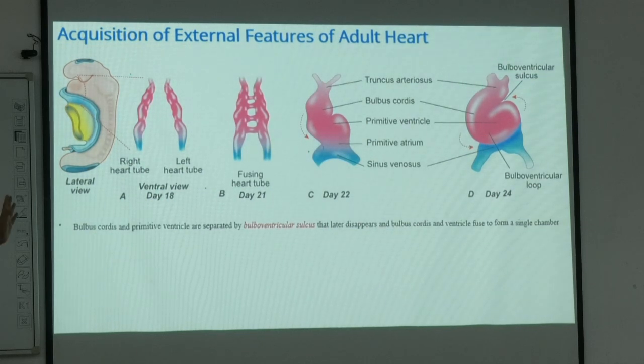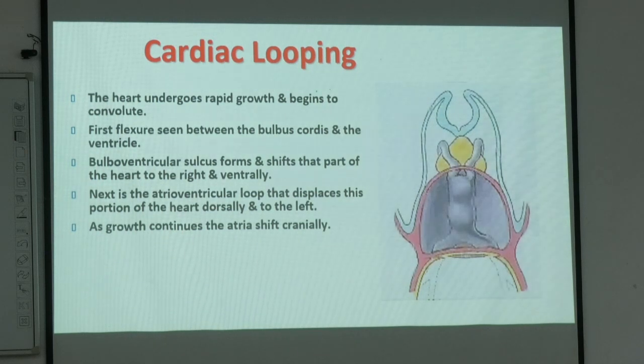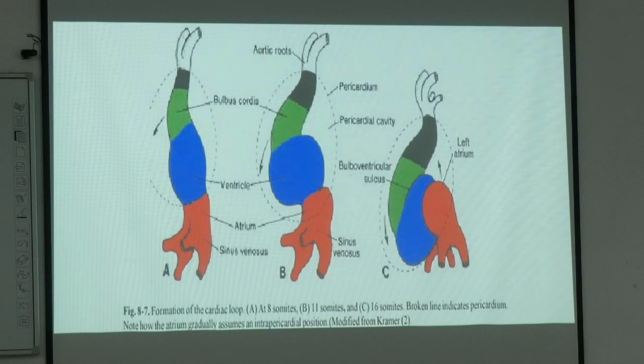That means it goes to the posterior side and moves up. So this is the second phase of looping, of the atrium. As the bulboventricular part grows ventrally, the atrium continues to shift cranially and posteriorly. This is the sequel of what is happening.